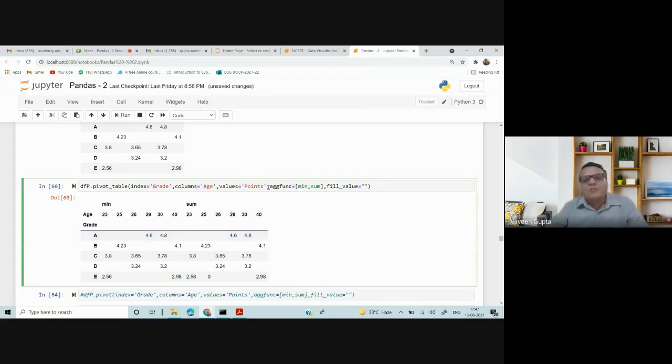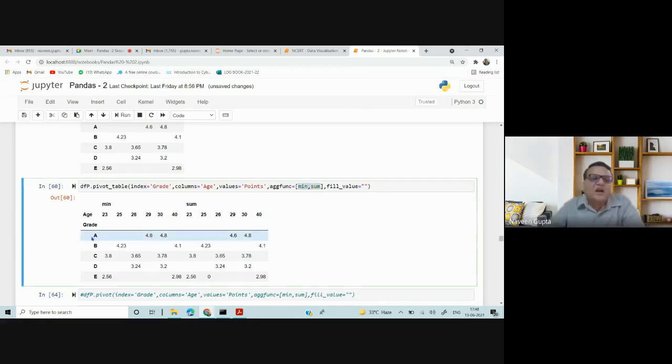And I am applying two functions here with the argument called aggfunc, min comma sum, and fill_value equal to blank. If I do not use it, this will come up with all NaNs where the data is not there. I am displaying the minimum. So, how to read this data?